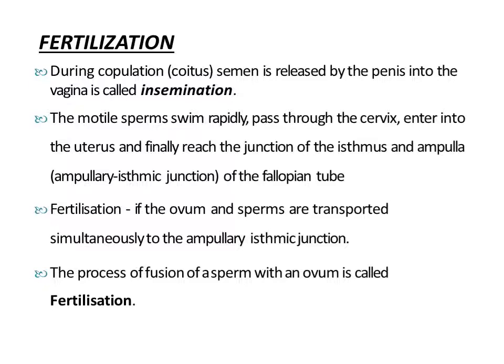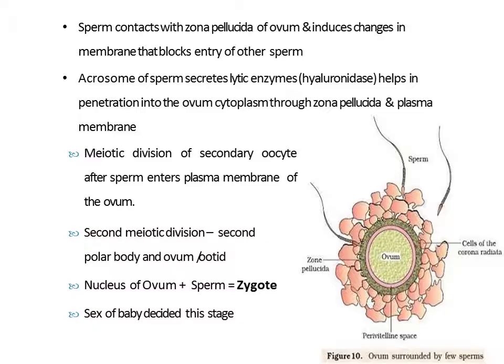Now, the sperm comes in contact with the zona pellucida layer of the ovum. You can see here in this picture, the sperm comes in contact with the zona pellucida layer of the ovum, and it induces changes in the membrane to block the entry of other sperm.